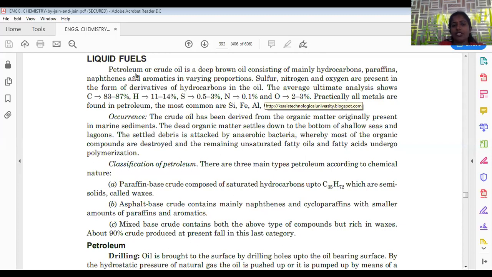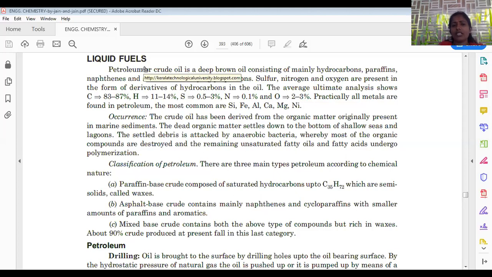Before entering into this, first let us discuss what fuel is. What is meant by fuel? Fuel is any compound or substance which is primarily made up of carbon. Carbon is the essential component of it. And when subjected to combustion, in the sense of burning in the presence of air, it gives a large amount of heat energy. That energy can be used in different forms. So this type of material can be considered a fuel.